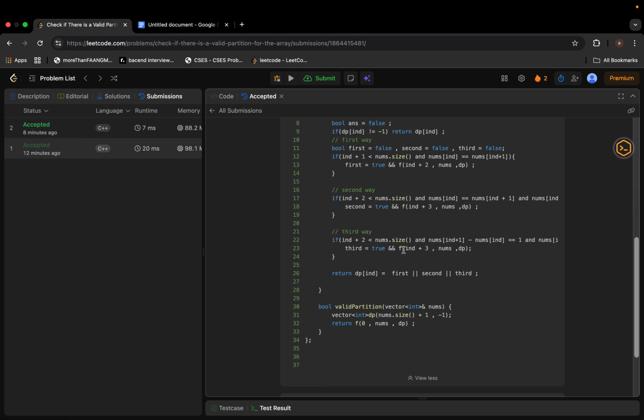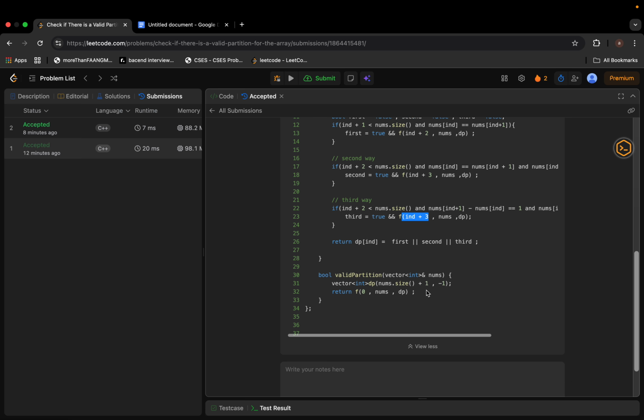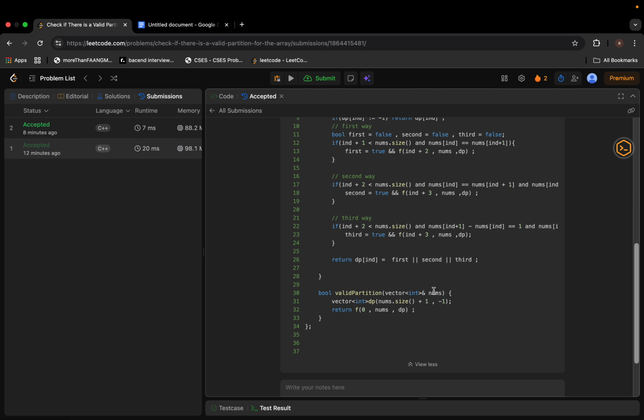Here you can see we are only changing indexes: index plus 1, index plus 2, index plus 3. So if we are only changing the index, we just need one parameter in our dp vector, and that parameter is nothing but our index.